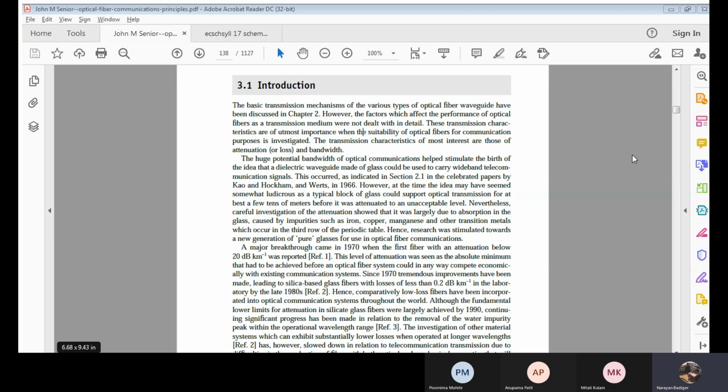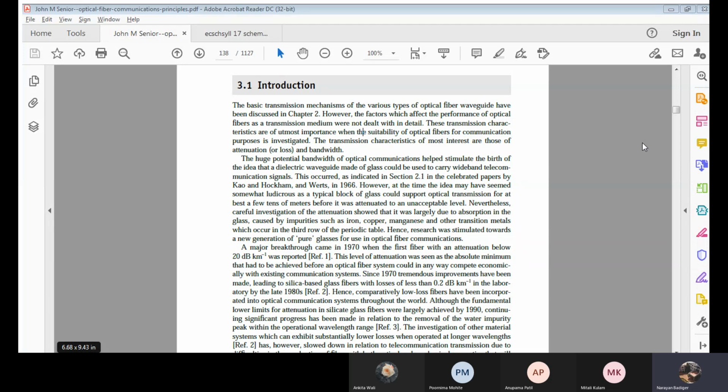Now, from the 1960s till 2000, a lot of research has been conducted. They started to change the material they used to fabricate the optical fiber. Usually those losses are expressed in terms of decibels, that we already know.